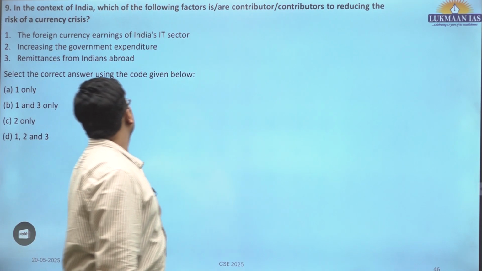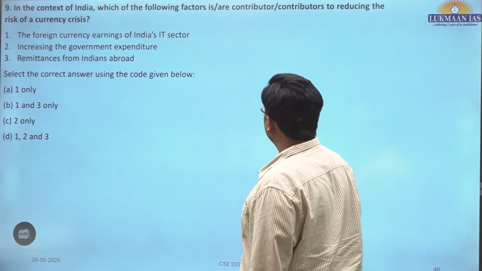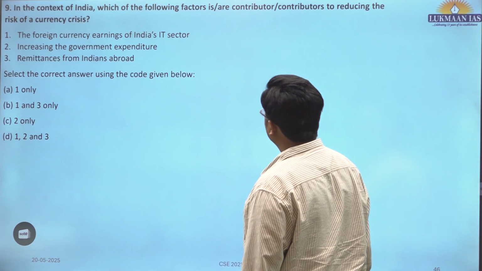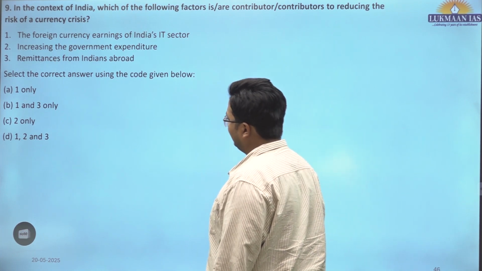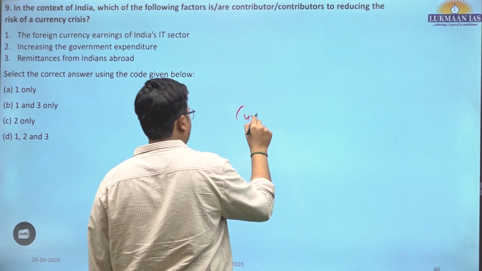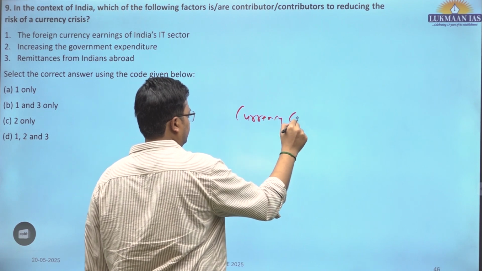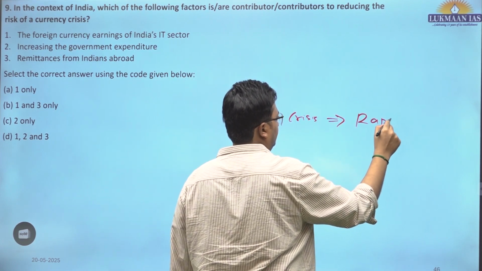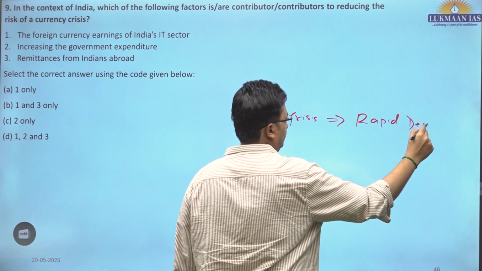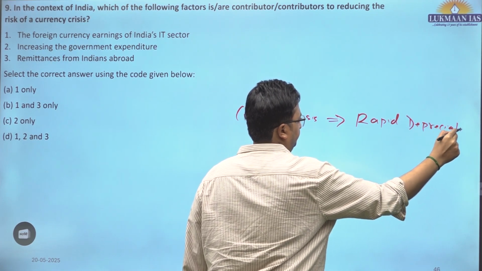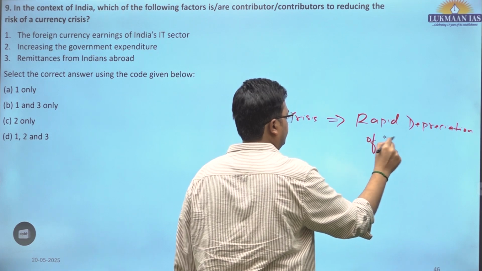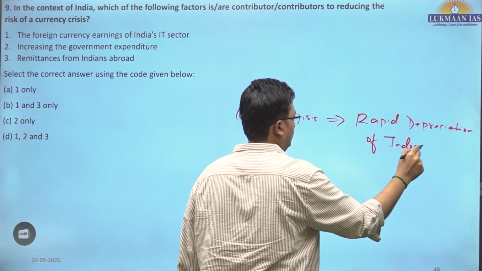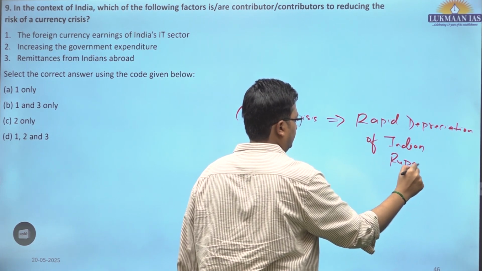In the context of India, which of the following factors are contributors to reducing the risk of currency crisis? Currency crisis means rapid depreciation of Indian rupees.